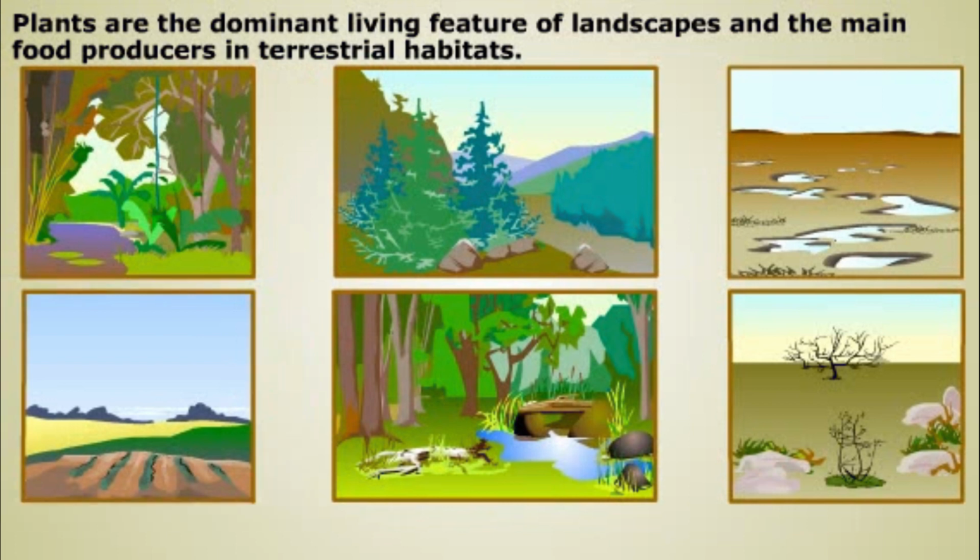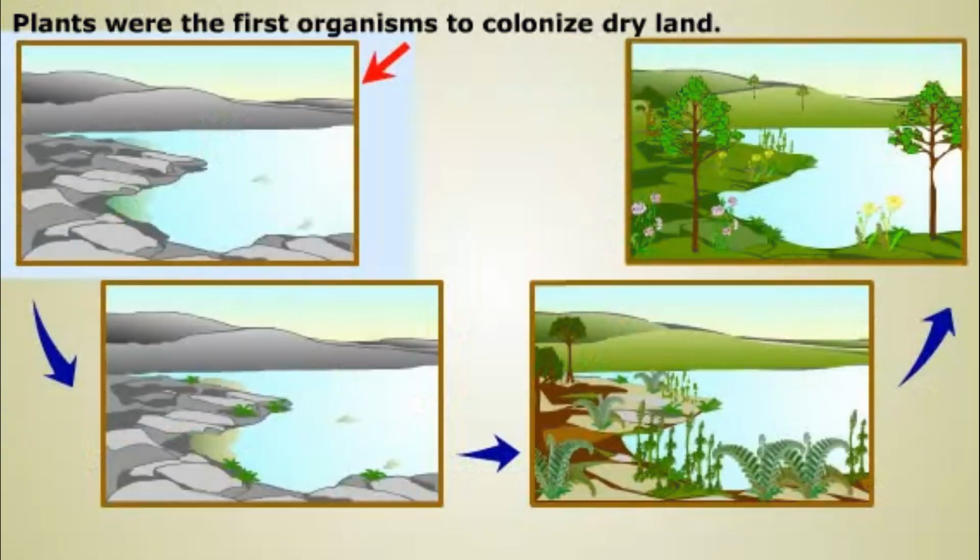It can be argued that the greatest technological revolution in human history was agriculture. Can you imagine a world where all the land is nothing but barren rock and sand? For most of the history of life on Earth, all organisms were confined to bodies of water and their margins. Plants were the first organisms to adapt to life on dry land.